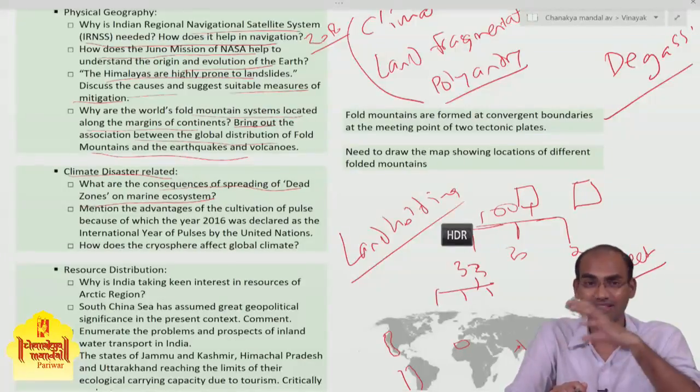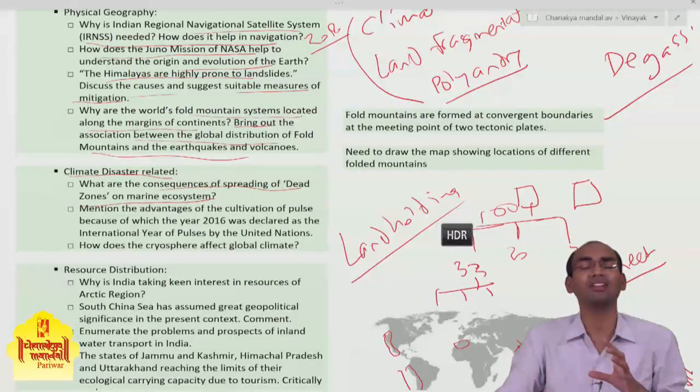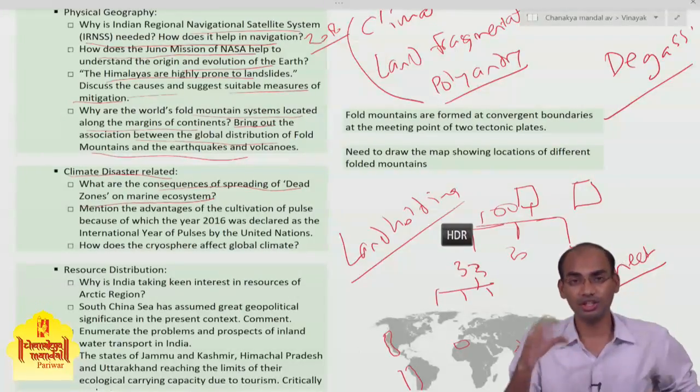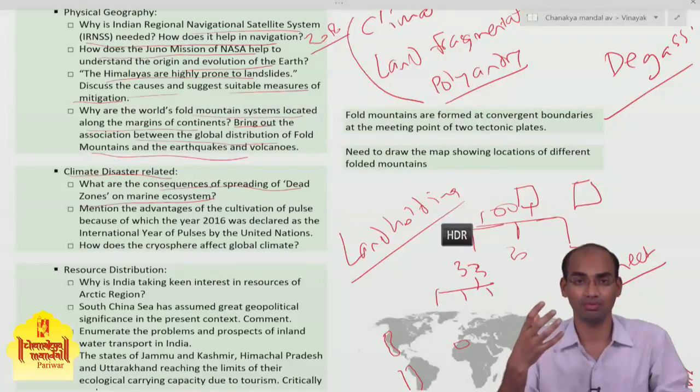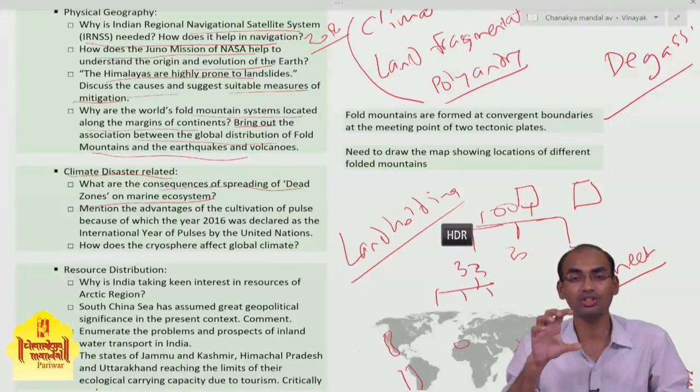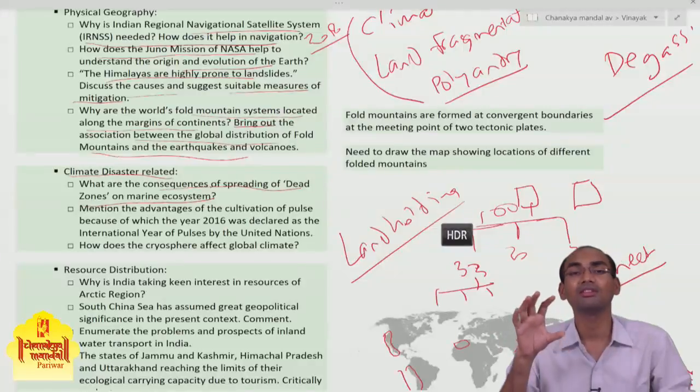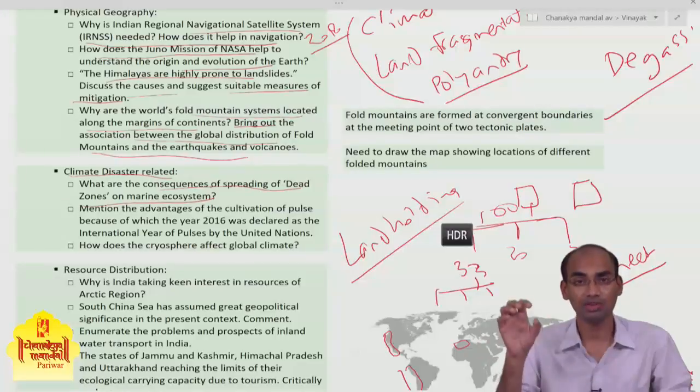UPSC asked a question based on the news. The issue is the dead zone in the marine ecosystem, and the news is that this area of dead zone is increasing in the Indian Ocean.